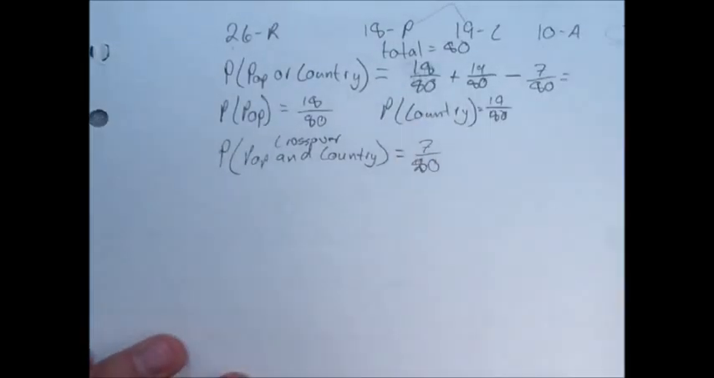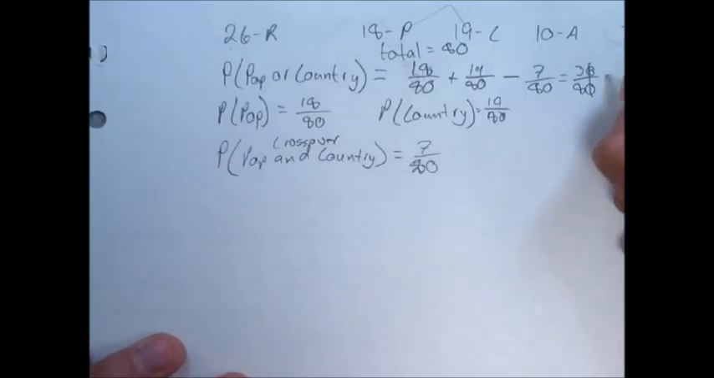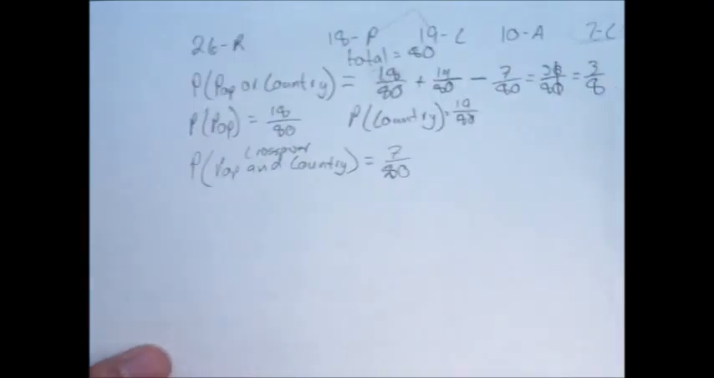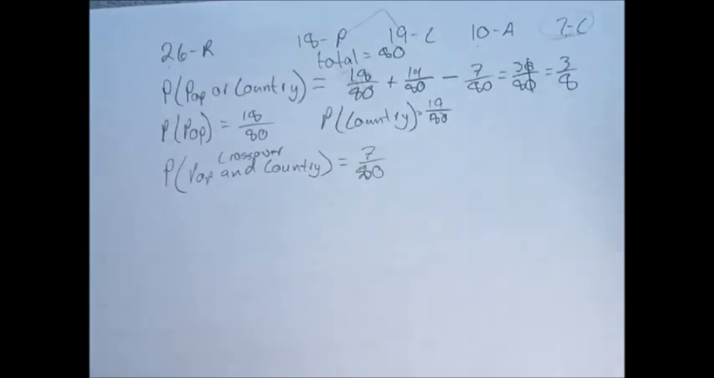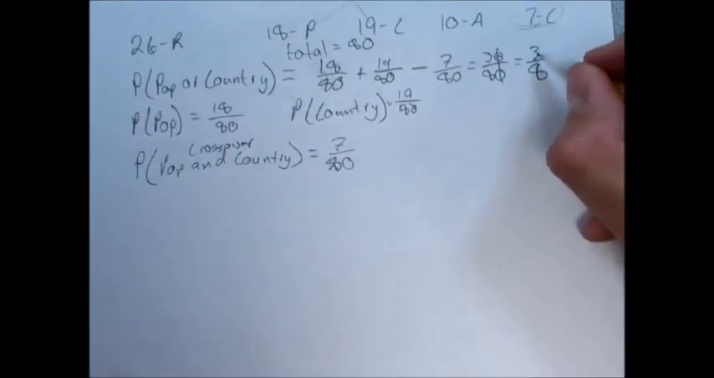So 18 and 19 make 37. 37 minus 7 makes 30. 30 over 80 I can reduce fairly quickly, 3/8. So, wait, did I do that right? Anyway, I got 3/8 for pop or country. That's interesting. Not according to the book, but according to me it is. Alright, there is a 3 in 8 chance.